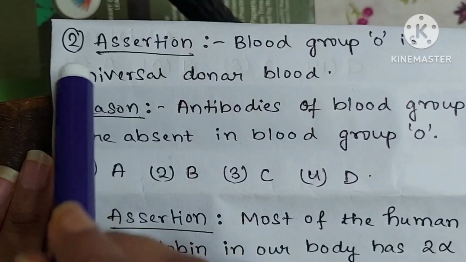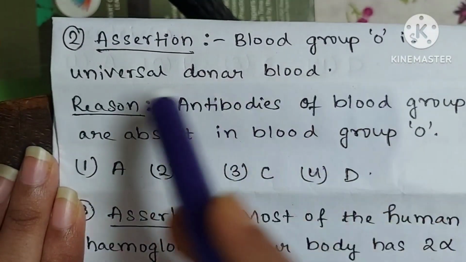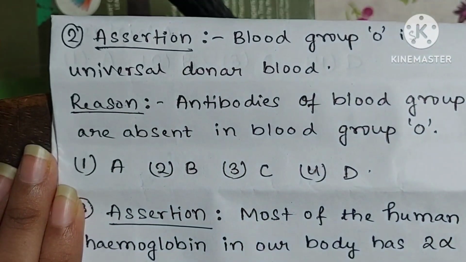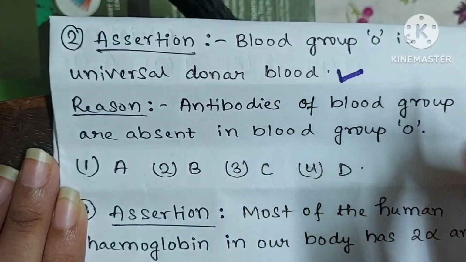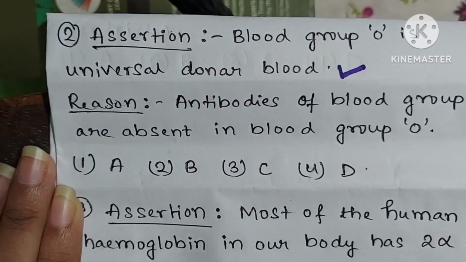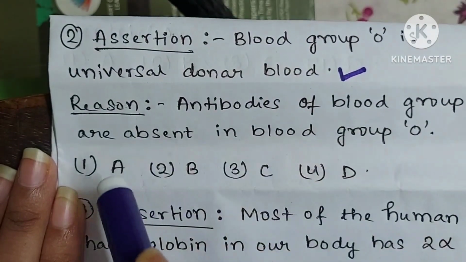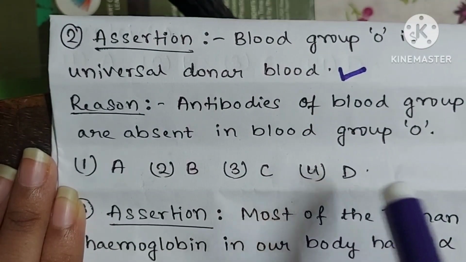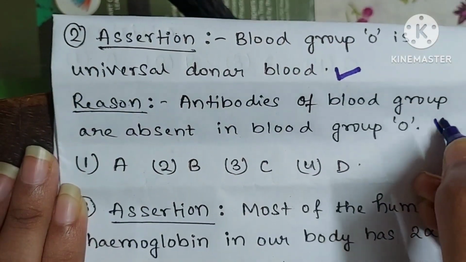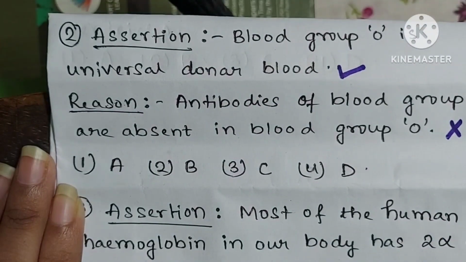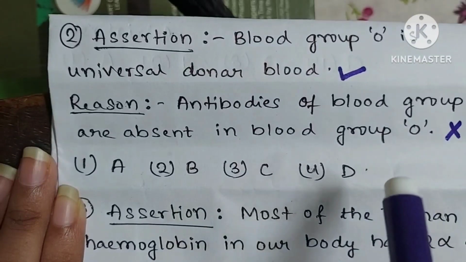Now question number 2. Assertion. It says blood group O is universal donor blood. Yes, this statement is correct. We know blood group O is universal donor blood. Now the reason part. It says antibodies of blood group are absent in blood group O. No, this statement is not correct because there are two antibodies in blood group O. These are anti-A and anti-B.